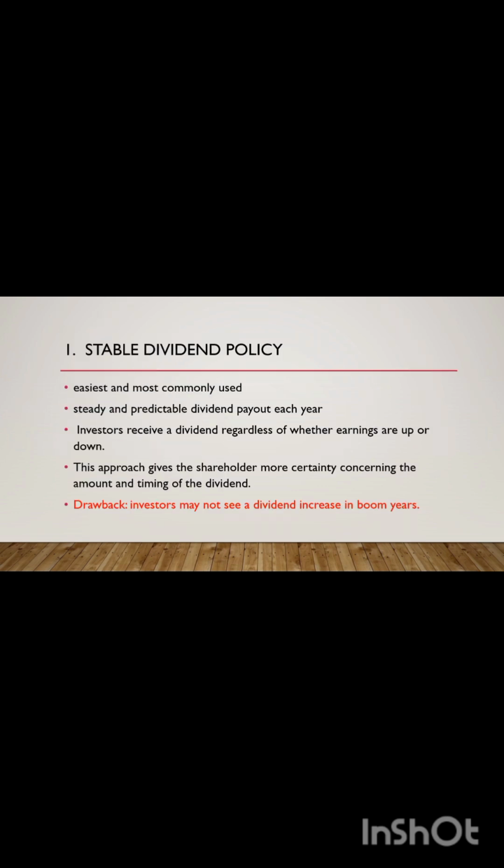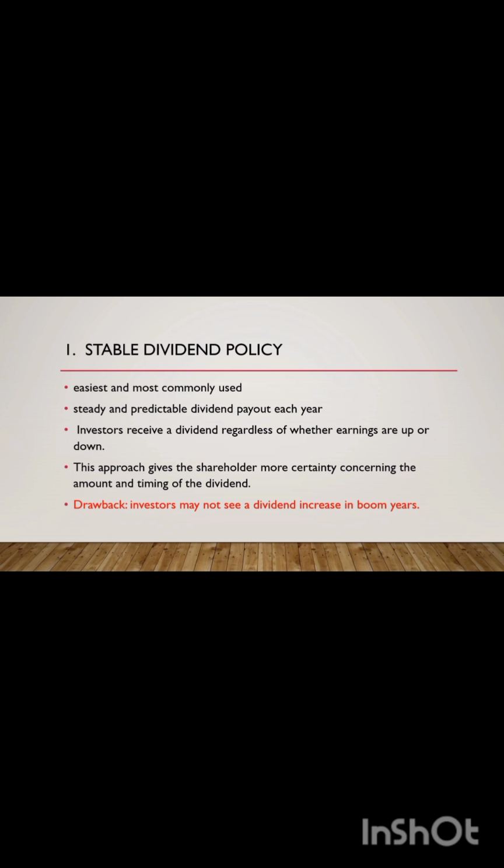So our first dividend policy is the stable dividend policy, which is the easiest and most commonly used. The goal of this policy is to provide shareholders with a steady and predictable dividend payout each year, which is what most investors seek. Investors receive a dividend regardless of whether the earnings are up or down.